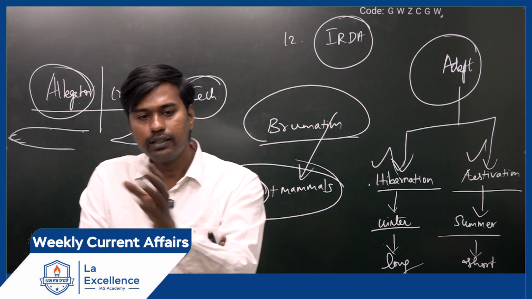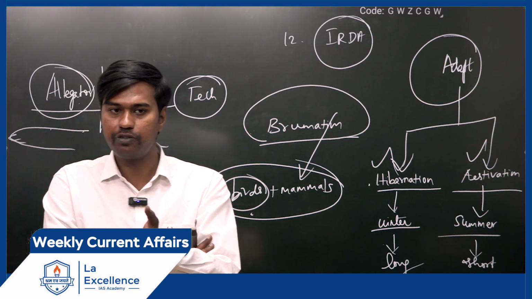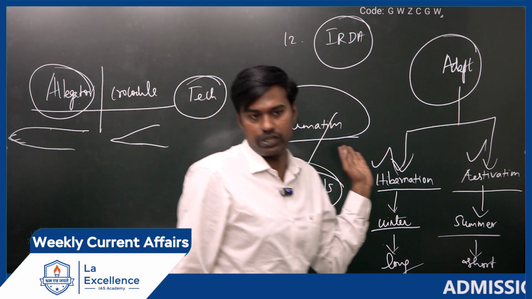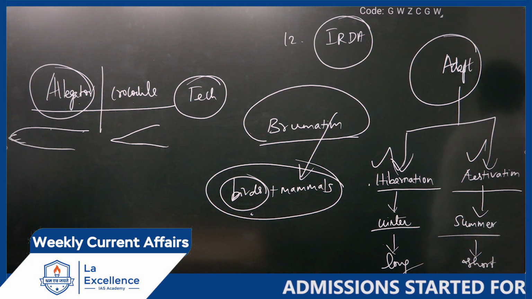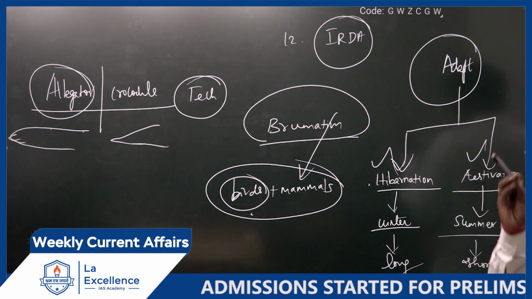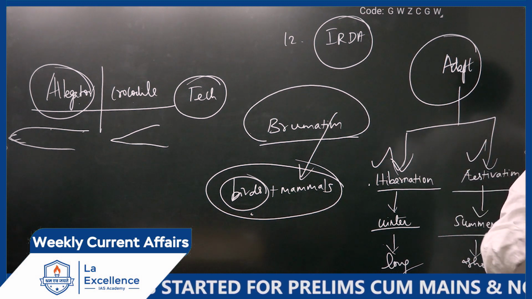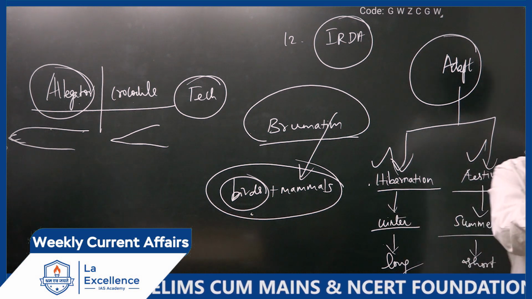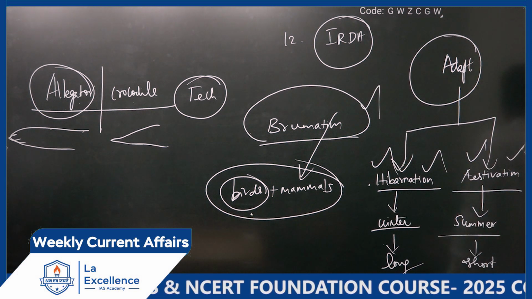This is the basic difference between alligator and crocodile. Anyways, coming here, they have identified an alligator only. In USA, they have identified an alligator, and that comes under the category of brumation. Is it clear? Now in the exam, what can they ask? Surely they will not ask you the name of the alligator or where it is found, not like that. They will ask you the basic environmental concepts such as brumation, hibernation, estivation can be asked in the exam.